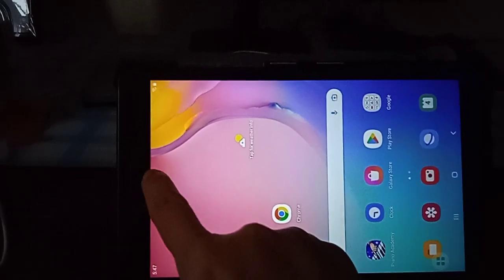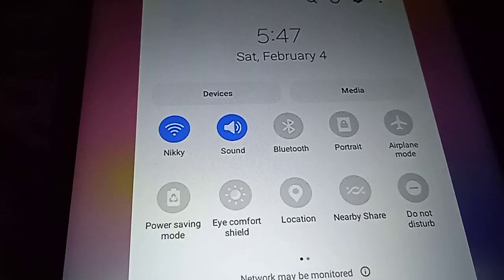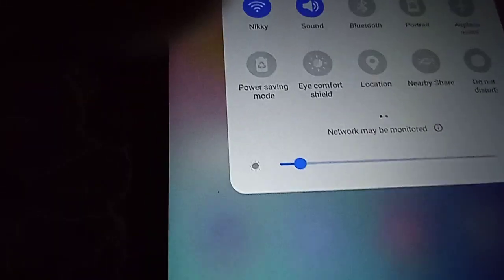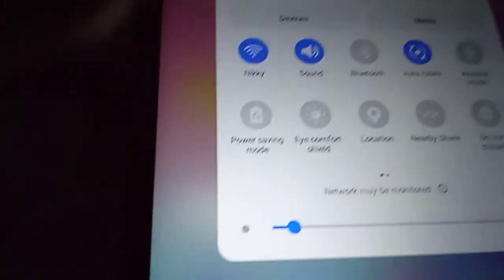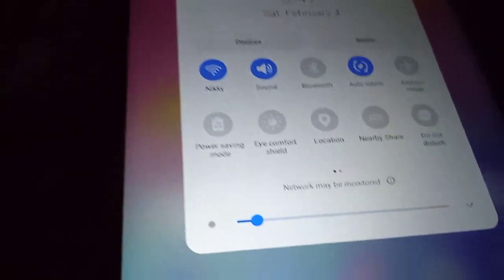Basically, I need to scroll down and change this position. There's this button over here. Now it's in portrait mode. Click on it, and then the auto rotate will come up. So it should be working now.